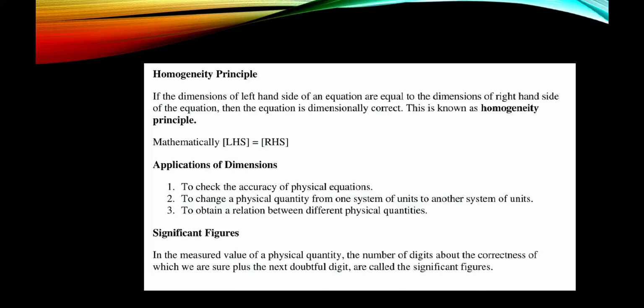Homogeneity principle. If the dimension of the left hand side of the equation is equal to the dimension of the right hand side of the equation, then the equation is dimensionally correct. This is known as the homogeneity principle. Mathematically, LHS is equal to RHS.